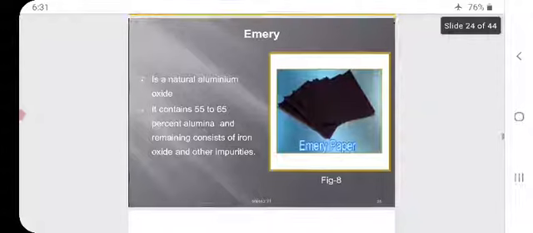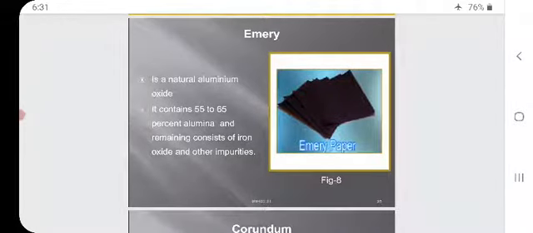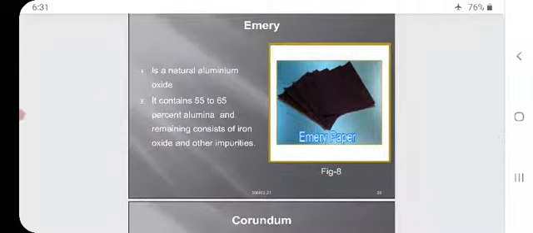Emery. This emery paper we will see outside. For the finishing of rods and for cleaning the doors, for that purpose we will use the emery paper.